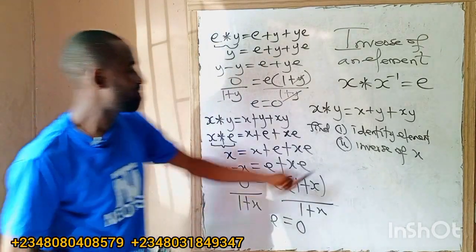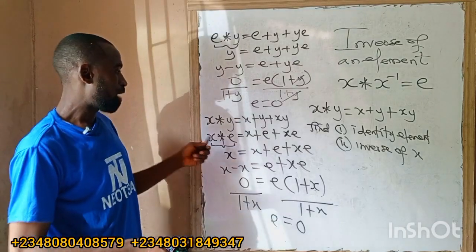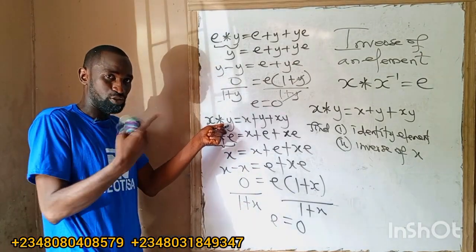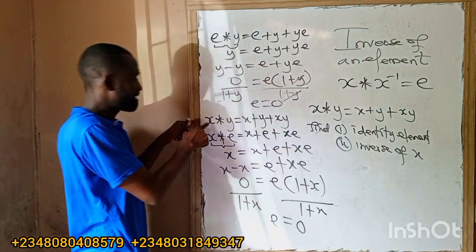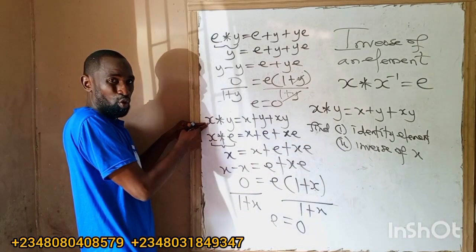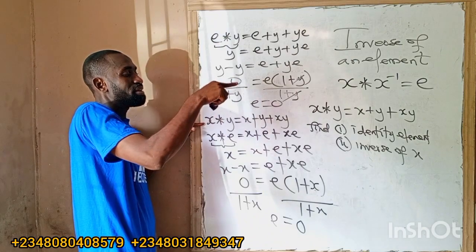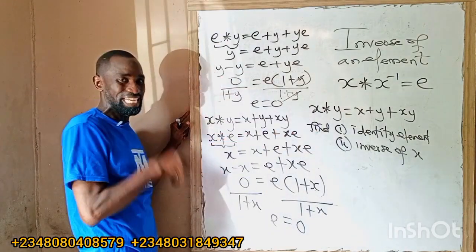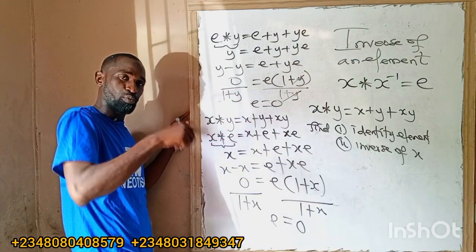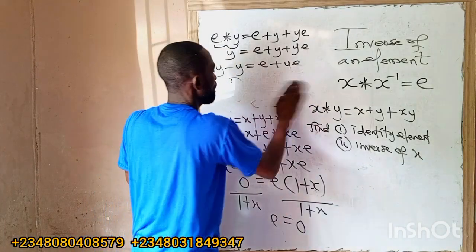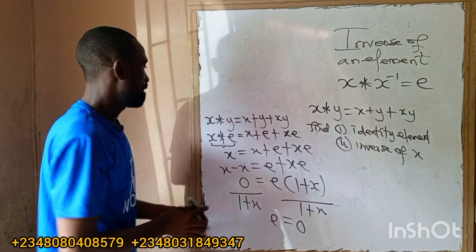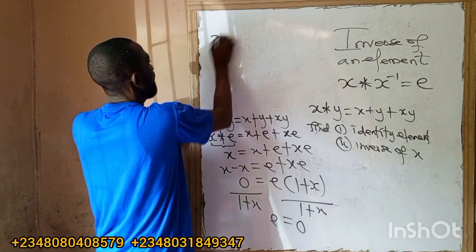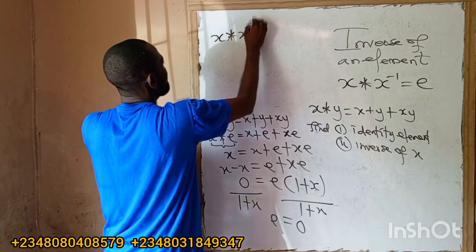Inverse means we have to find the inverse of x. And so I have to change y to what now? Inverse of x. If they say find the inverse of y, I will change this 1 to the inverse of y, because I said the inverse of an element must combine with the element. So let us go here. Here, I now have s combined with its inverse.